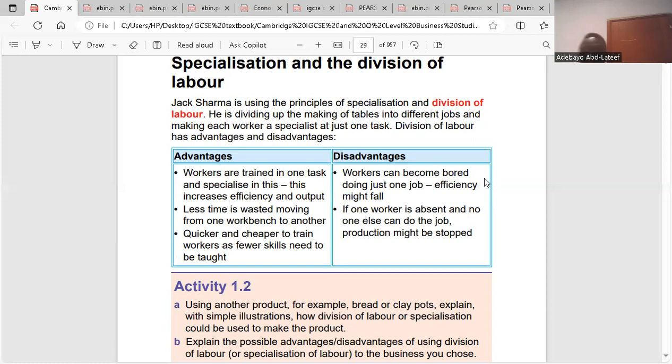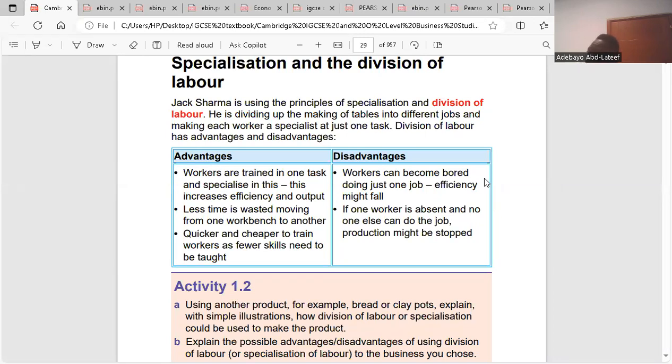I think it's clear. Then what are the problems about specialization? The first problem about specialization or division of labor is boredom. You get bored. When you continue to do the same thing, you could get tired of it. It could get boring to you. But to me, teaching is not boring. Teaching is just a way of life. So it's a passion. So I don't see it like I'm doing the same thing, because I will teach in different ways, because I'm going to meet different students.